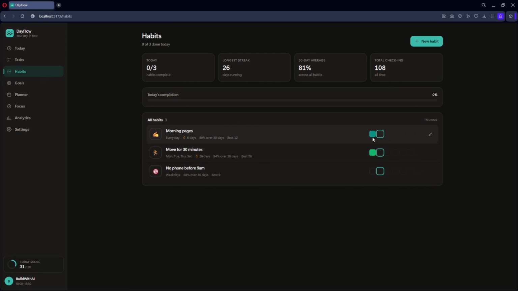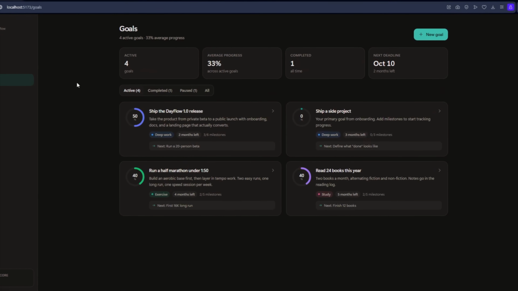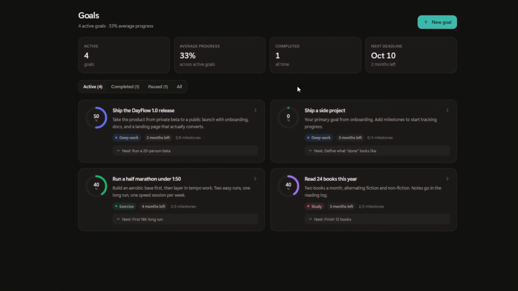Now moving on to the habits section, and the design here is different from Fable. I honestly liked Fable's more because it showed the progress bar. You can see that Opus also shows the progress of each habit here, but it's just text and not a bar like Fable. I think if Opus replaced these check marks on the left side of each habit with a progress bar, it would have been way better. Now the goals section looks good too. There are also labels under each goal as you can see, and luckily this one has a progress bar.